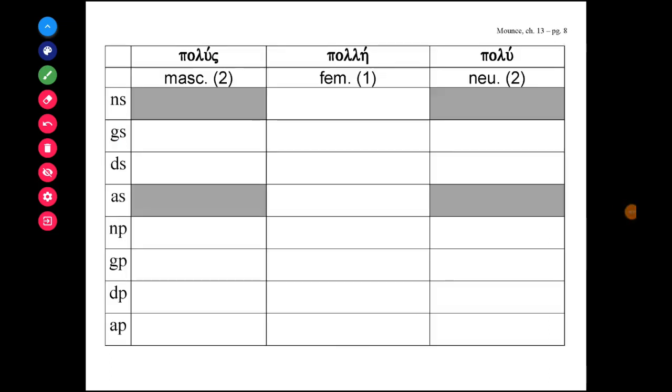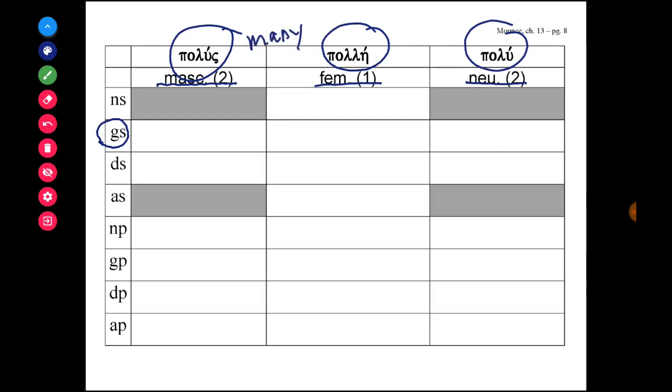Lastly, we're going to learn two new adjectives. The first one that you'll see here on screen is polus, polé, polu, and generally most of the forms are masculine second declension, feminine first declension, or neuter second declension endings, except for the shaded areas. So actually what I'm going to do is introduce the paradigm and the stem for each of these forms in the genitive singular case first. And by the way, polus means many or much.